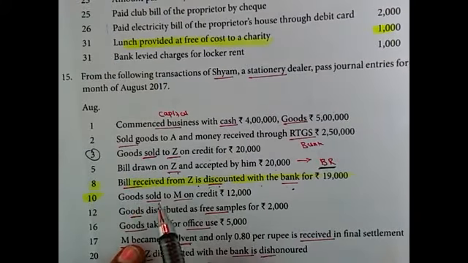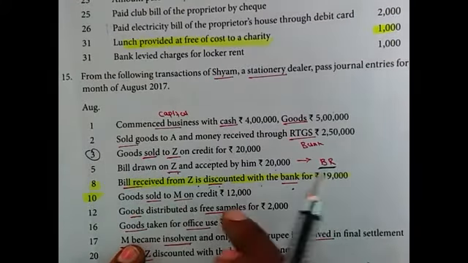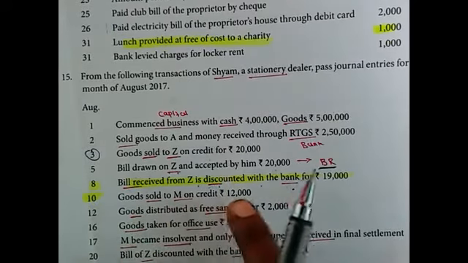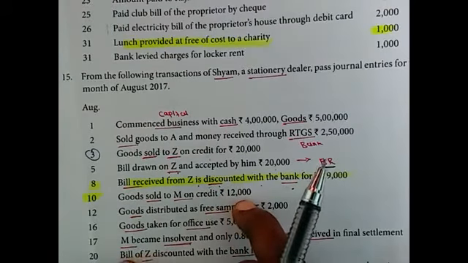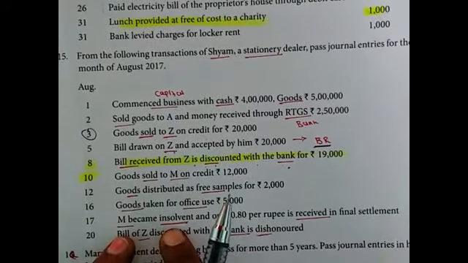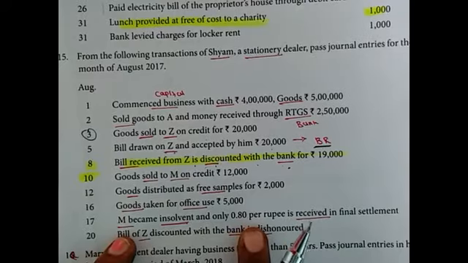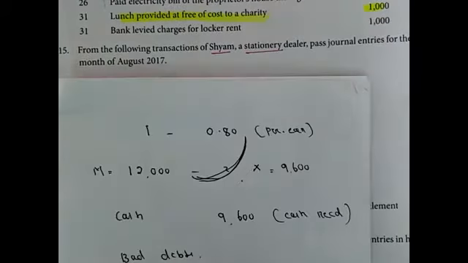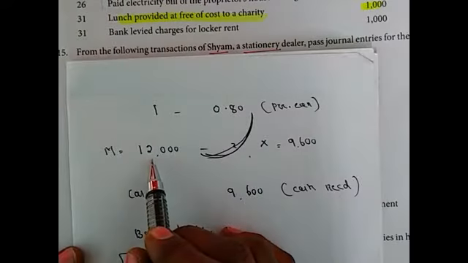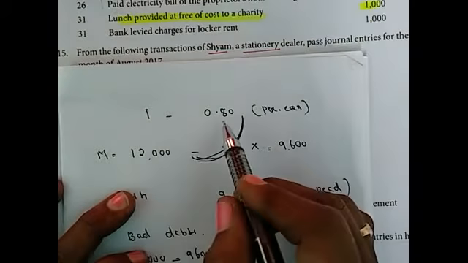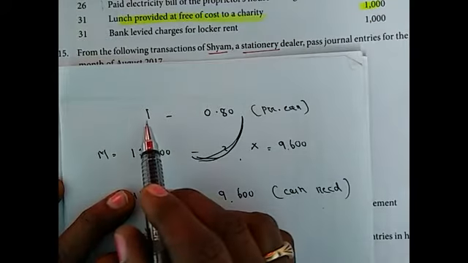We sold goods to M on credit 12,000. He is our debtor. He has to pay 12,000, but he became insolvent so he can pay only 80 paise per rupee. So we can receive 80 paise only per rupee.